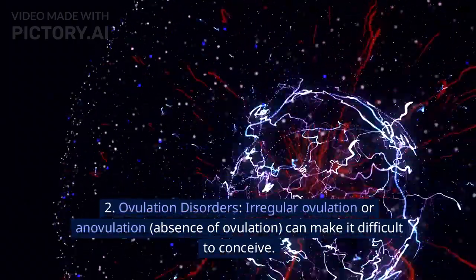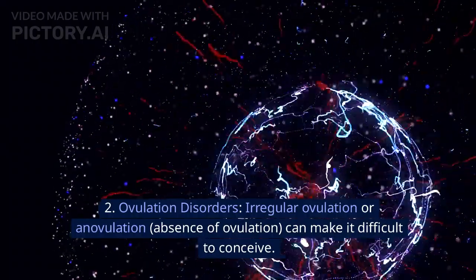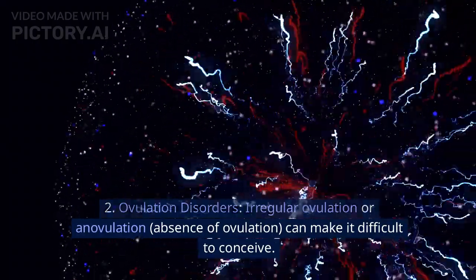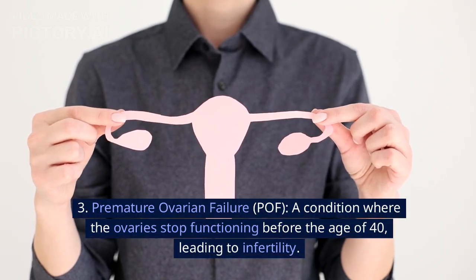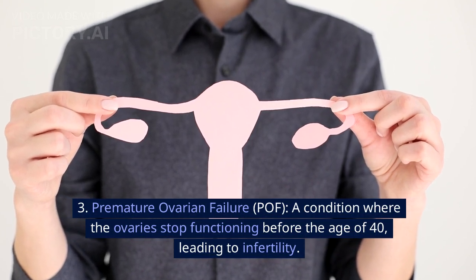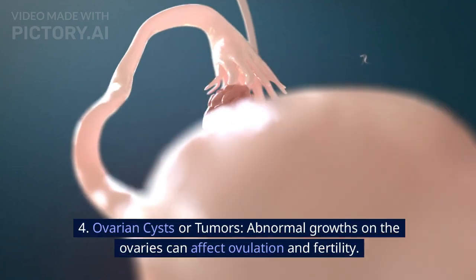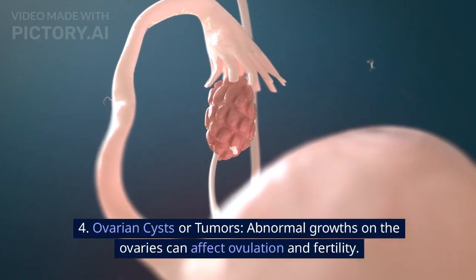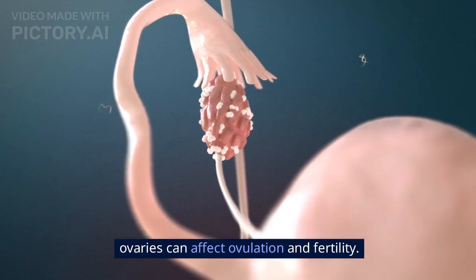2. Ovulation disorders. Irregular ovulation or anovulation, absence of ovulation, can make it difficult to conceive. 3. Premature ovarian failure, POF, a condition where the ovaries stop functioning before the age of 40, leading to infertility. 4. Ovarian cysts or tumors. Abnormal growths on the ovaries can affect ovulation and fertility.